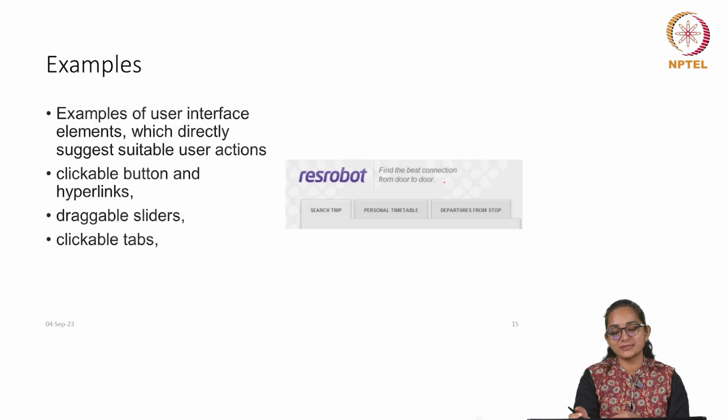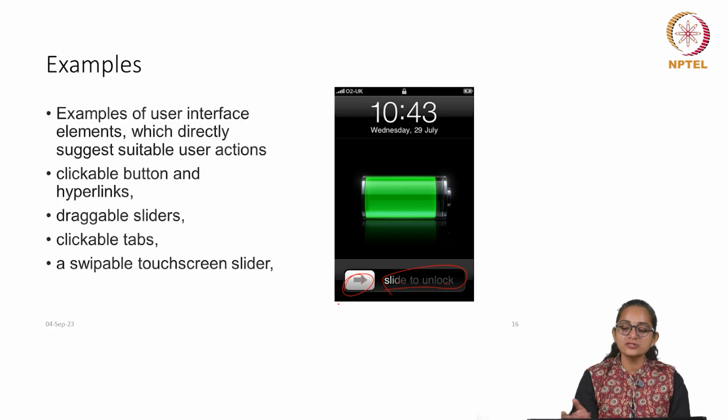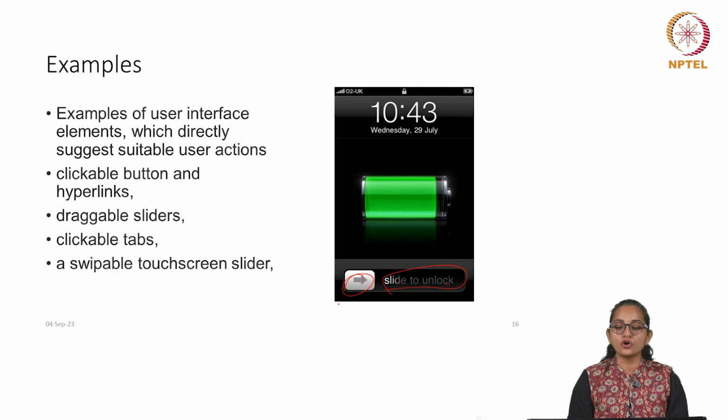Similarly, they have borrowed this idea of tabs, and just by looking at it, you know that if I click this tab, it will start visually showing me that information. Then this swipeable touch screen slider, again just by looking at it, it also has this gliding glow, which kind of indicates that okay, slide. It also has a signifier. So, it says slide to unlock as well. It also has an arrow which is also considered a logo-based signifier, and just by looking at it, you know that it is an invited call to action.